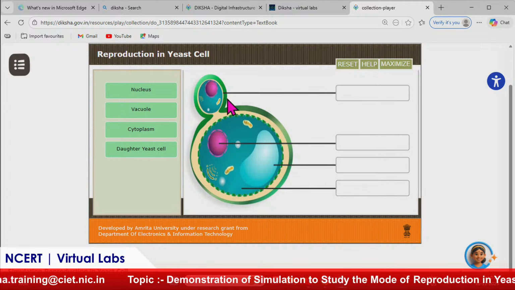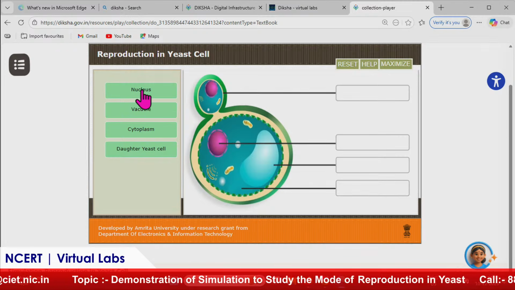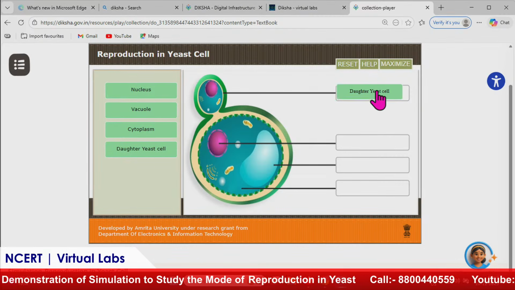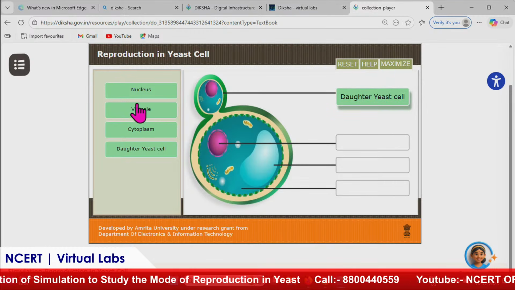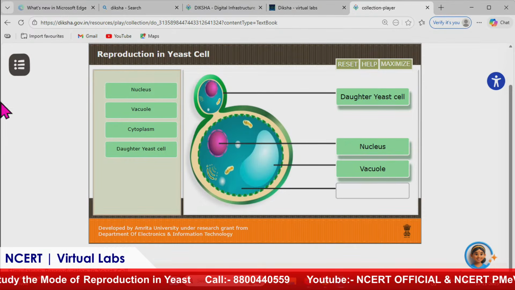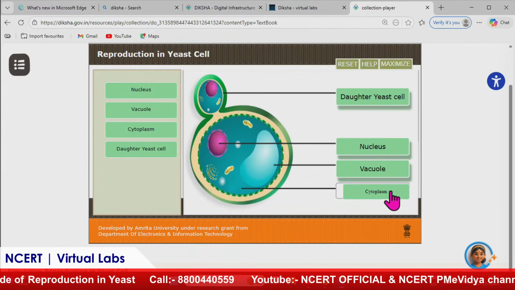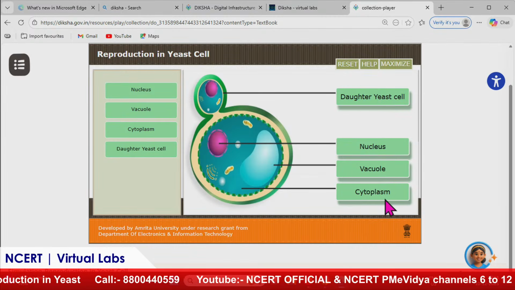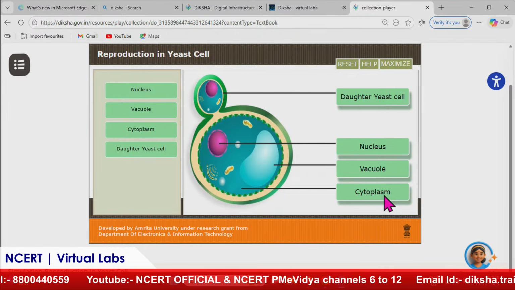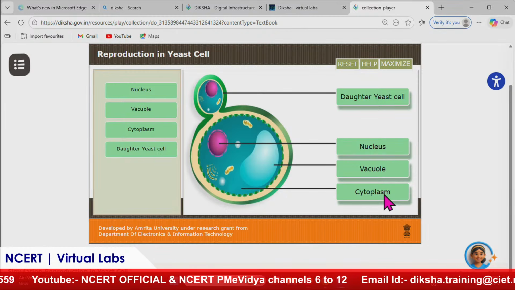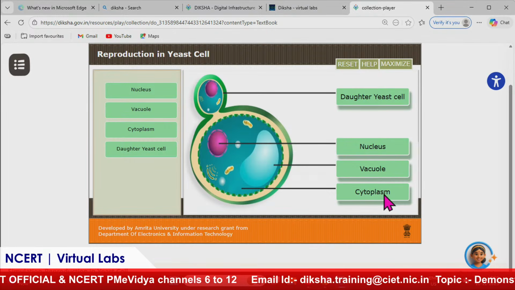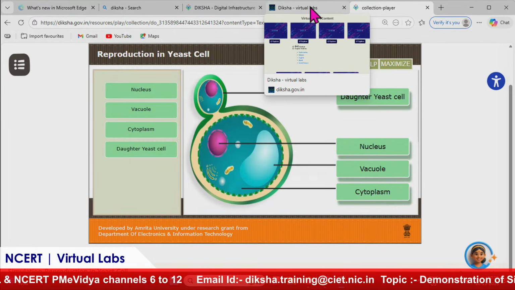Let's click on next. Here we have to put the labels. Let's start from the first one. The first one is daughter yeast cell. We have put that. Then this is nucleus, so let's take nucleus. Then this is vacuole, so let's take vacuole. And then this is cytoplasm, so let's take cytoplasm. Here you are not only performing the experiment, but also assessing your information. Although we have a separate self-assessment tab, in the simulation also we have the opportunity to interact with the content and self-evaluate ourselves.